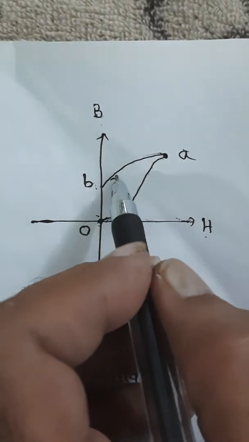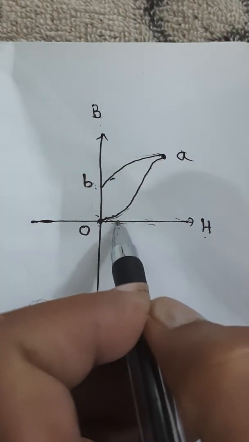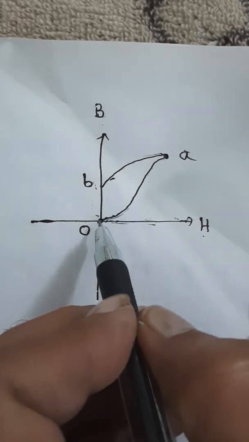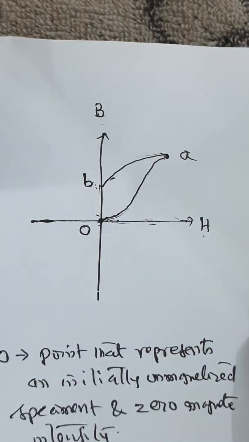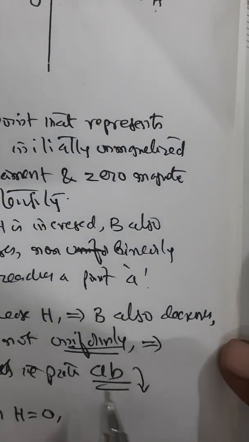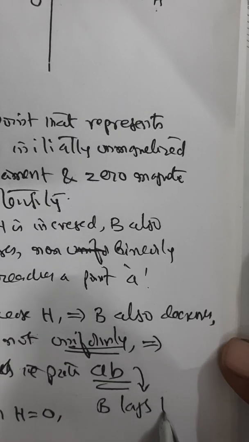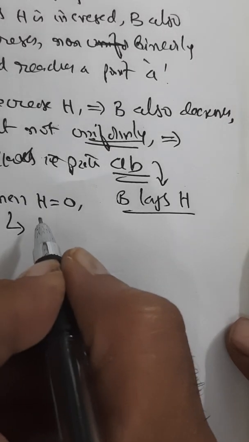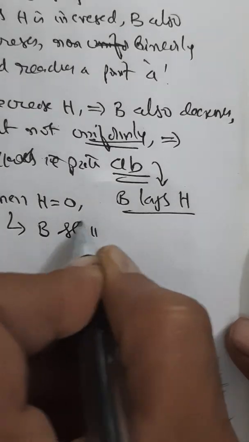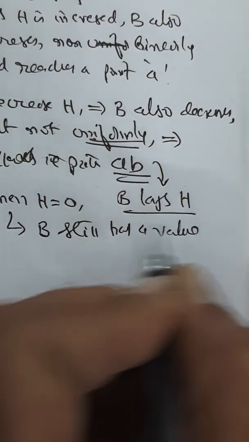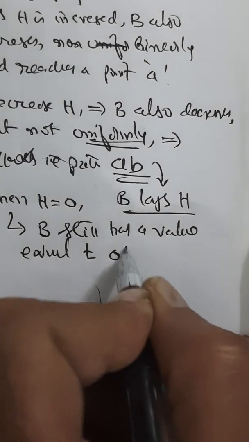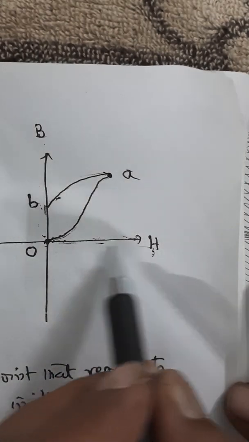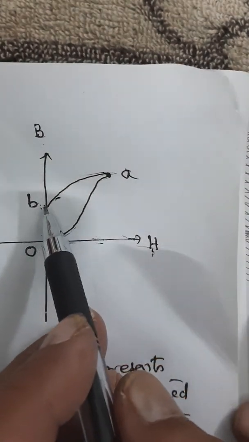That means B always lags behind H. That is what we have to understand. When H becomes 0, B still has a value equal to OB. This implies B lags H. Intensity of magnetization is 0, but flux density is not 0.